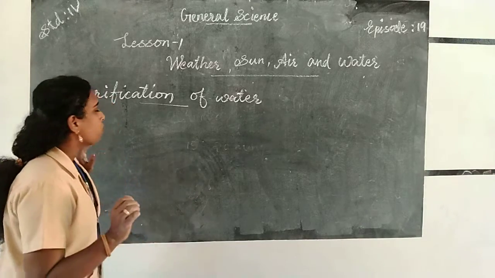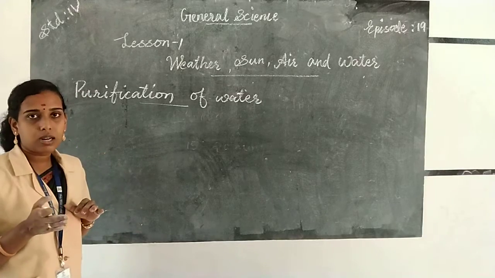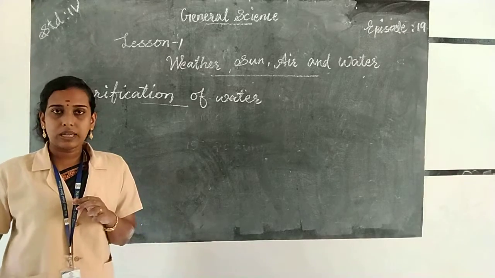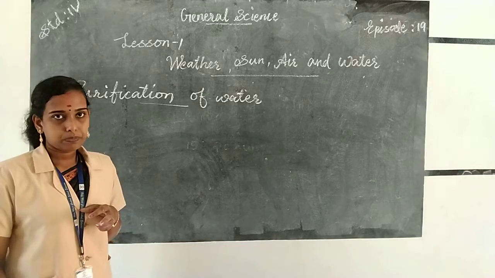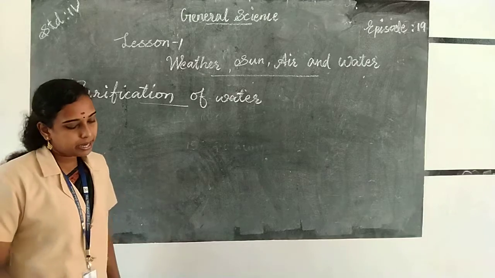And the first one is boiling. Boiling is a simple method of killing germs present in the water, and you can heat the water for 15 to 20 minutes and it kills the germs present in the water. Then it's good for drinking. Then the next method is sedimentation.